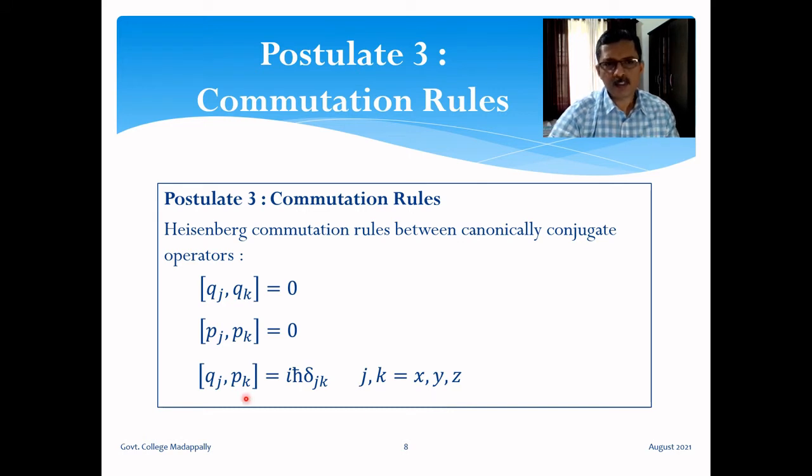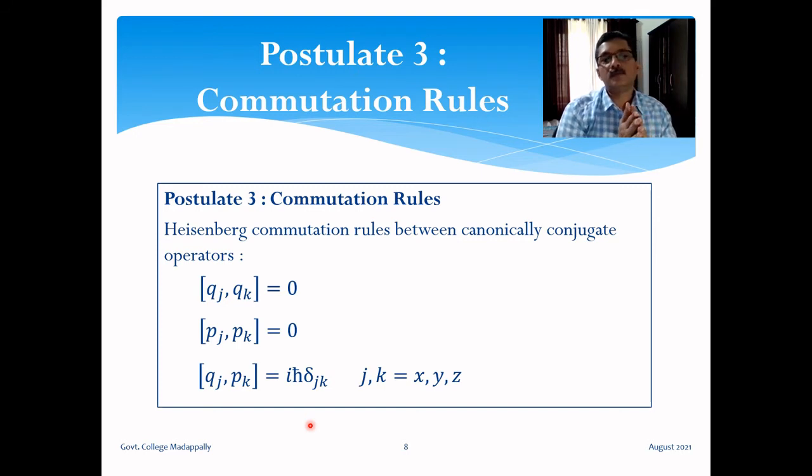Okay. So what does it mean when j is not equal to k? The right hand side is 0, right? We have a Kronecker delta on the right hand side. So two different components of position operator and momentum operator commute with each other, like x and p_y, the x component of position and the y component of momentum. They commute when j is not equal to k. But if j is equal to k, the Kronecker delta is 1, then we get [q_j, p_k] equal to iħ. For example, [x, p_x], j equal to k equal to x. So [x, p_x] equals iħ, [y, p_y] equals iħ, [z, p_z] equals iħ.